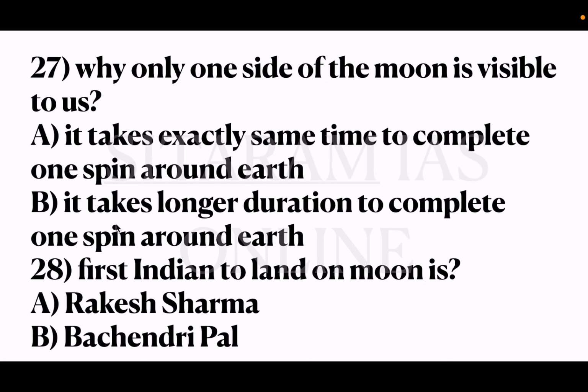27th question, why only one side of the moon is visible to us? Option A, it takes exactly same time to complete one spin around earth. B, it takes longer duration to complete one spin around earth. So the correct answer is option A. It takes exactly the same time to complete one spin around the earth. So only one side of the moon can be seen from the earth. Okay, so only one side is visible from the earth.